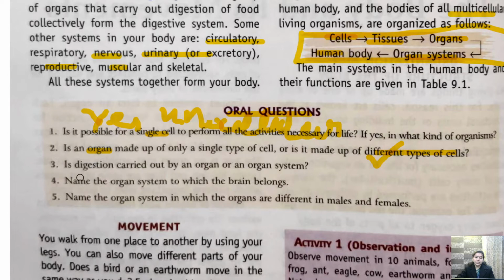Question 3. Is digestion carried out by an organ or by an organ system? So digestion is done through what? It is carried out by an organ system. Only a single organ cannot solve the purpose. For digestion, we require various organs like food pipe, stomach, small intestine, large intestine. All these are included for digestion. So it is an organ system. And what do we call this organ system? We call it digestive system.